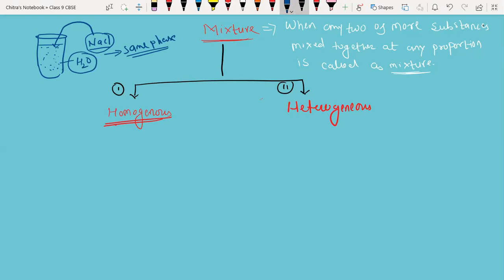I'm going to write a definition over here for a homogeneous mixture.